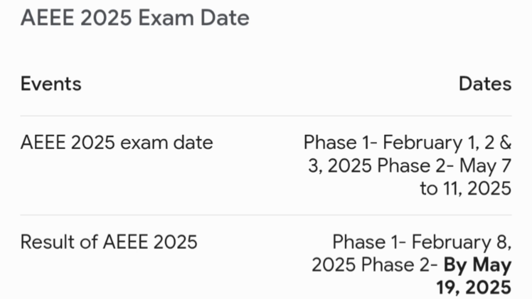As you understand, the Amrita University entrance exam happened in two phases. Phase 1 was from February 1 to 3, and phase 2 dates were from May 7 to May 11. Similarly, the phase 1 result was declared on February 8, 2025, and the phase 2 result will be declared by May 19, 2025. That is the tentative date when the results are going to be declared.